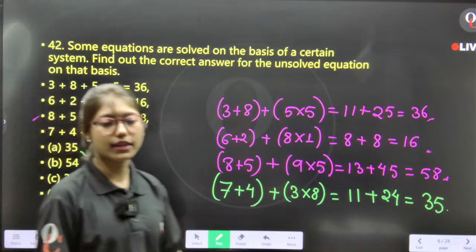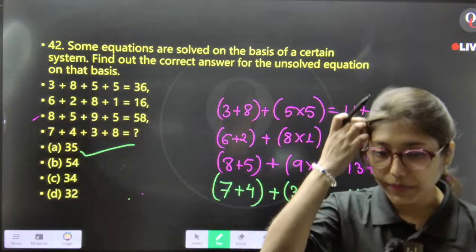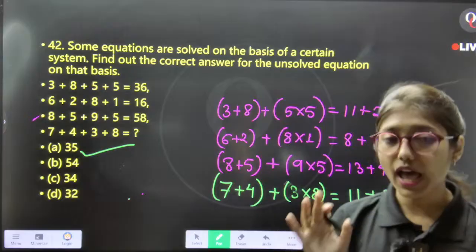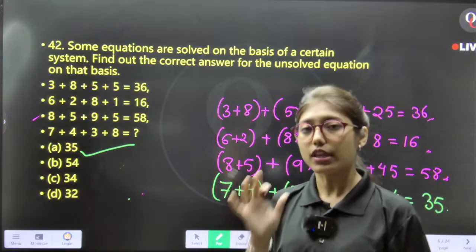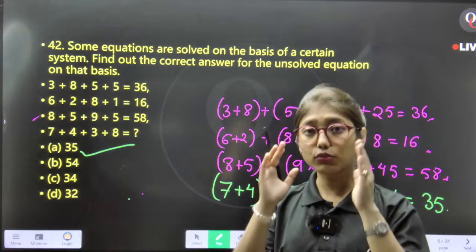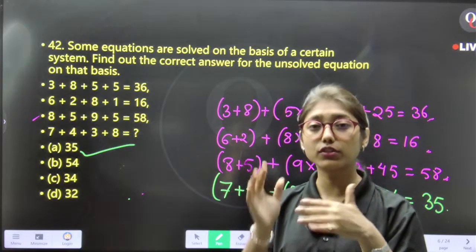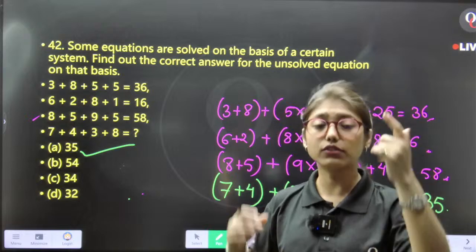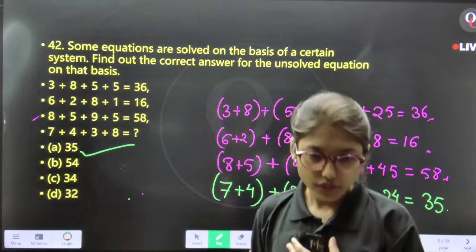Option number A. Are you able to identify the pattern? Look, here the answer is not important. For me, the pattern is important, because you need to identify it, you need to have a clever mind to find out the pattern. Okay?